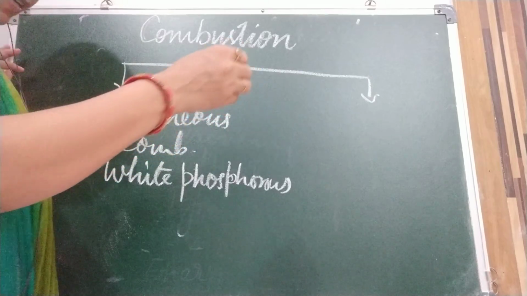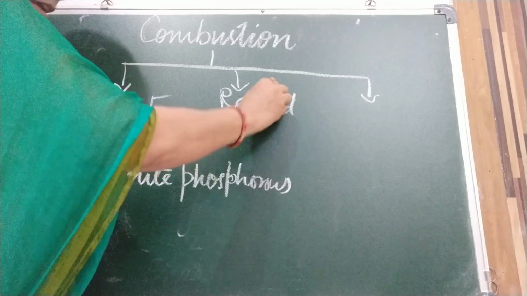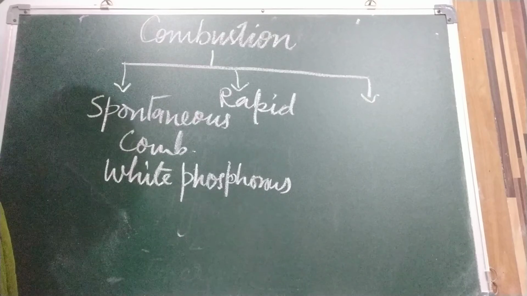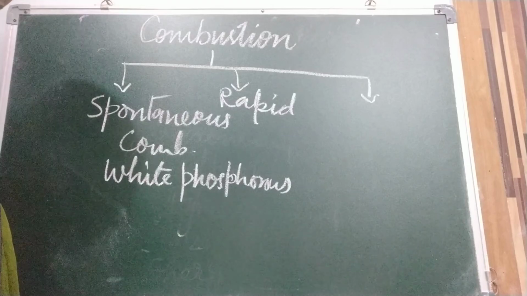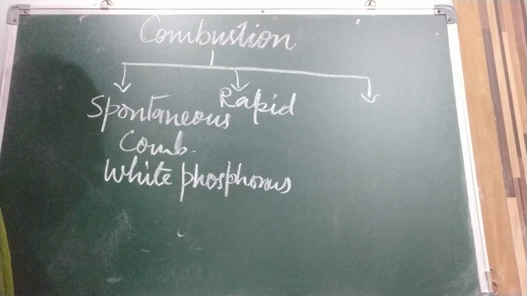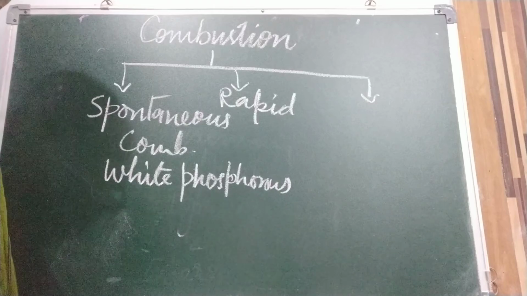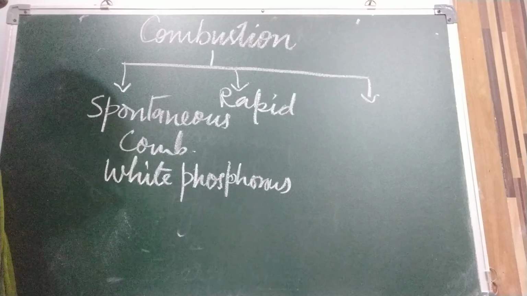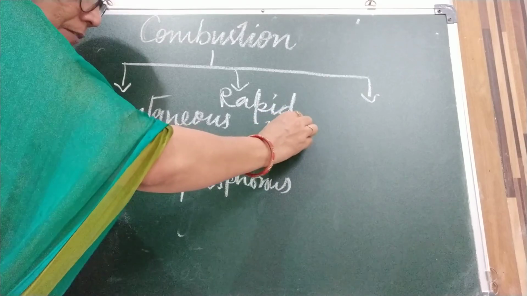Now second is rapid combustion. What is rapid combustion? Like a matchstick or a piece of paper or the LPG in the kitchen burn rapidly to produce heat and light. Like when we bring a matchstick close to LPG, it catches fire rapidly. So such combustion is called rapid combustion. Examples are LPG, kerosene, etc.